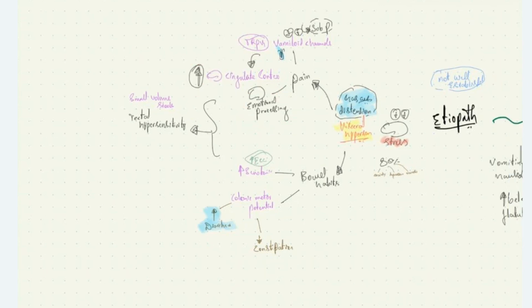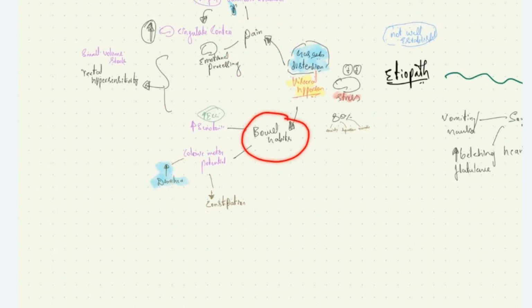Along with abdominal pain, the patient has impaired bowel habits because of the increased number of enterochromaffin cells seen in these patients. Increased number of enterochromaffin cells is associated with increased release of serotonin, which is a motility causing agent. It increases GI motility, due to which the patient has diarrhea. Also, the colonic motor potential may be increased or decreased. If colonic motor potential is increased, the patient presents with diarrhea. If it is decreased, the patient presents with constipation.